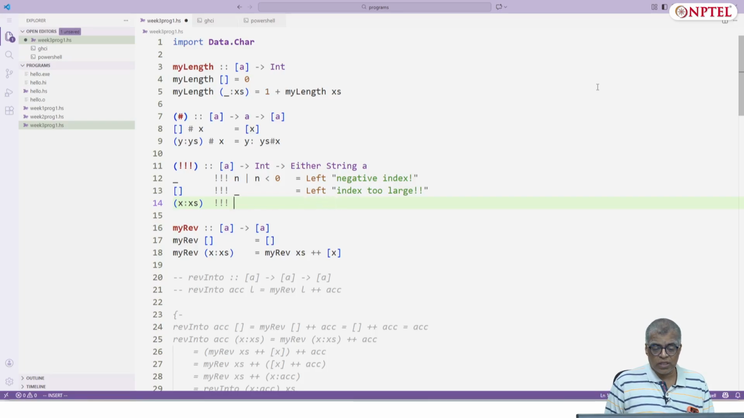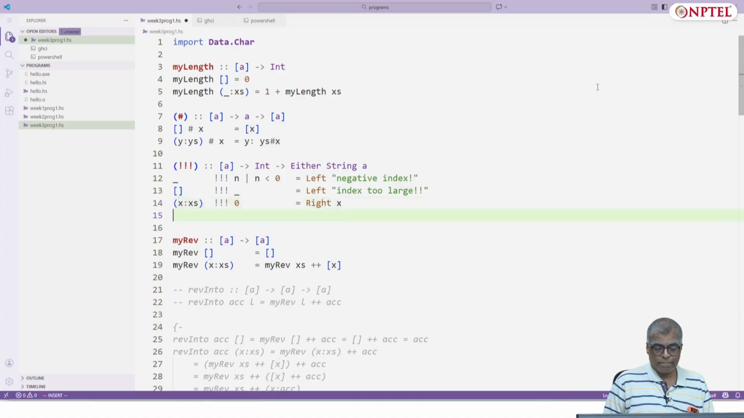x colon xs bang bang 0 is just x, but I can't just say x, I should say Right x. Okay, so that's a definition. So let's see how it works.